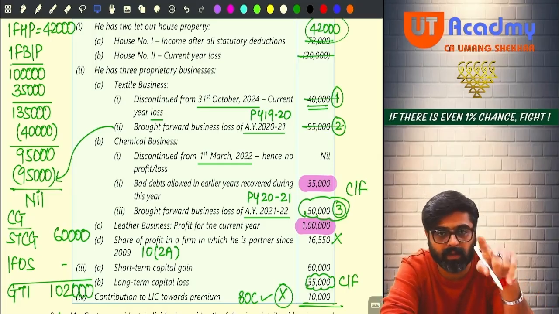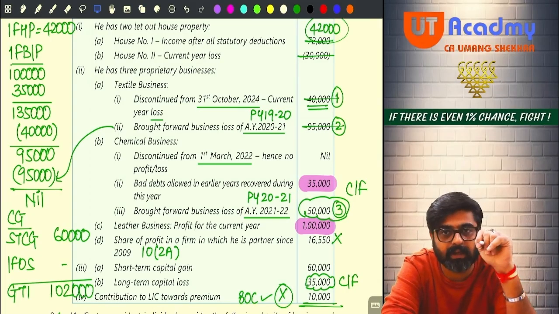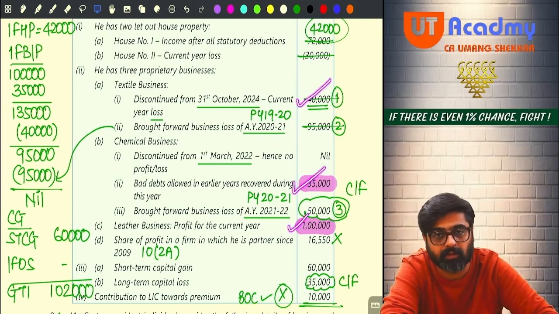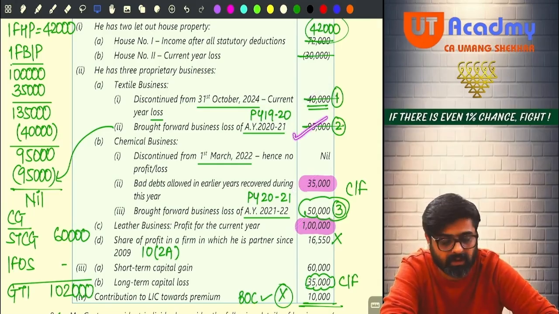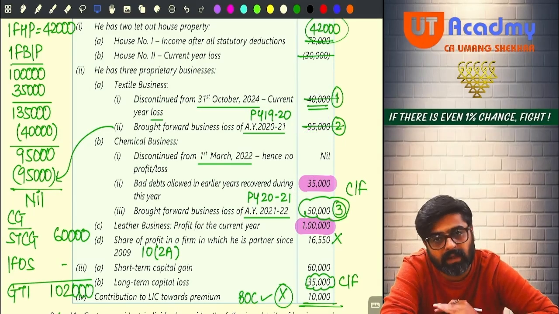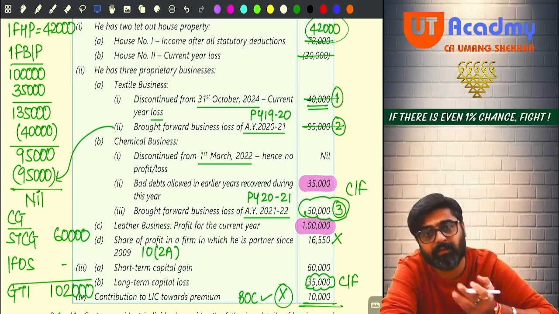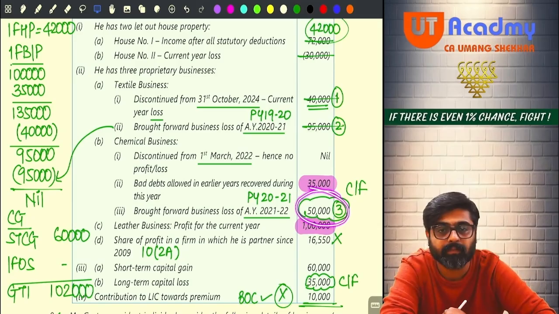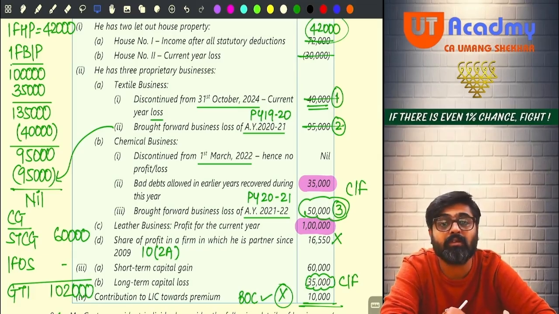Out of 135, 40,000 I have set off the current year loss. So out of 1 lakh plus 35,000 I will set off 40,000 first. Then 95 will remain. Out of that 95 I will reduce this 95. Now entire business income wiped out. Now if there was some business income, I would have been able to set off this 50,000 brought forward business loss. But I don't have any other business income. Yes or no? So now this loss cannot be set off against any other head income or any other income.